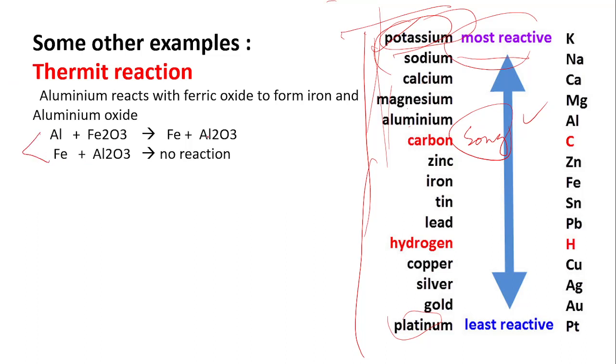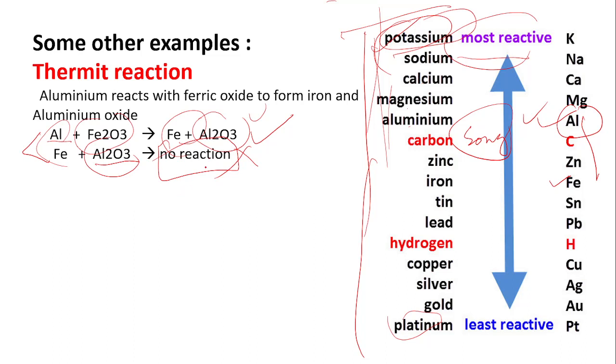These are also two examples of displacement reaction. Look at the first equation. Aluminum reacts with ferric oxide to produce aluminum oxide and iron. Since aluminum is more reactive, as you can see that aluminum is placed over iron. Here is iron and here is aluminum. So aluminum is more reactive. It has the power to remove iron from its compound. But iron cannot displace aluminum from its compound. So no reaction takes place in this case.